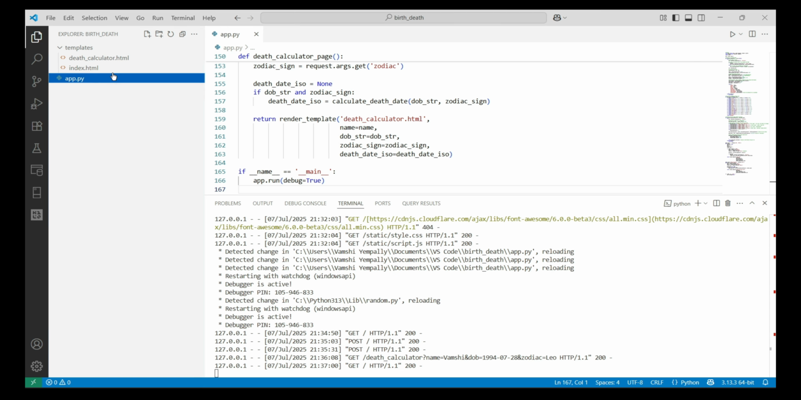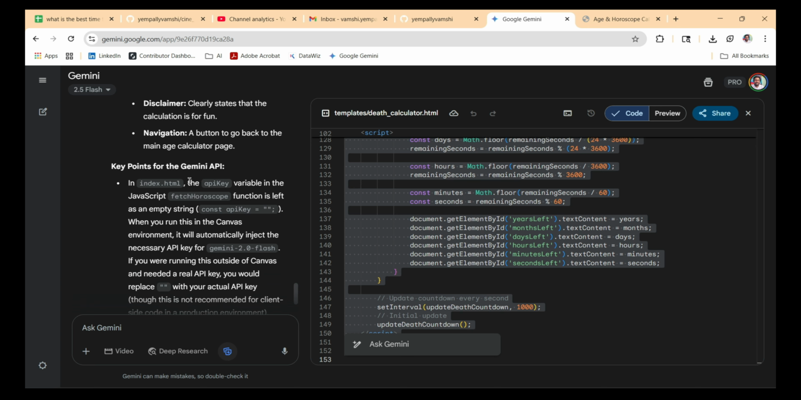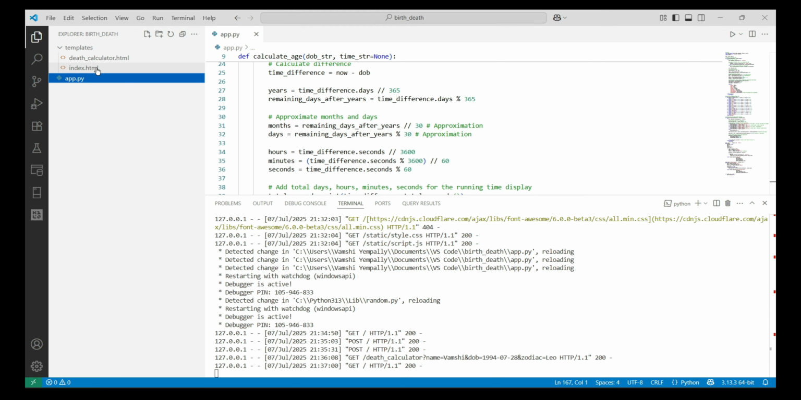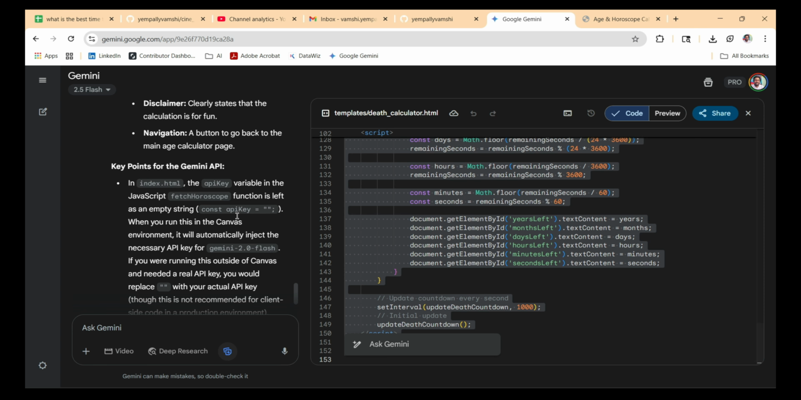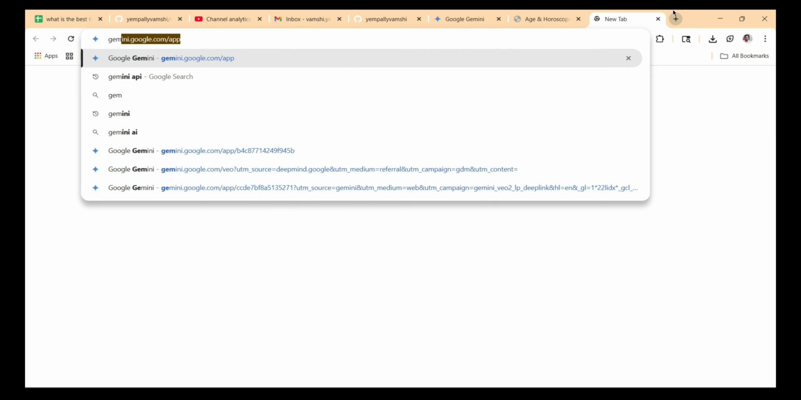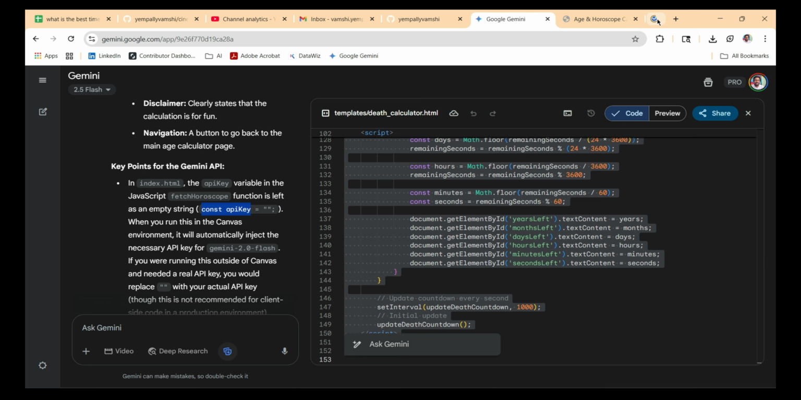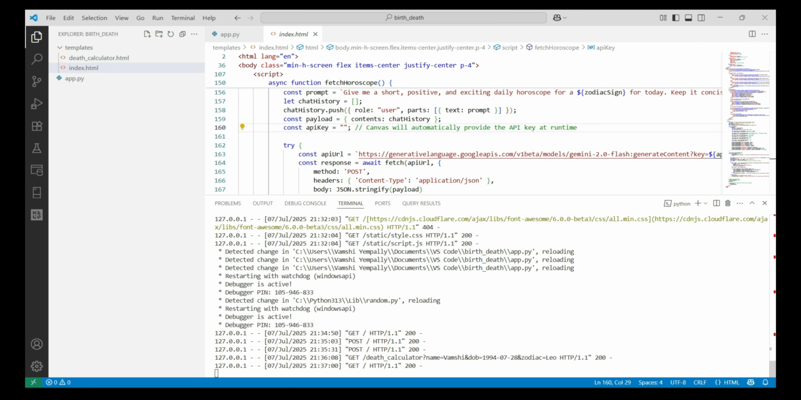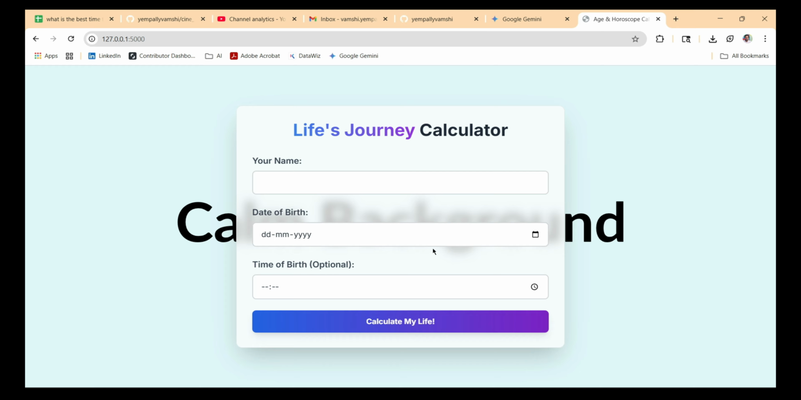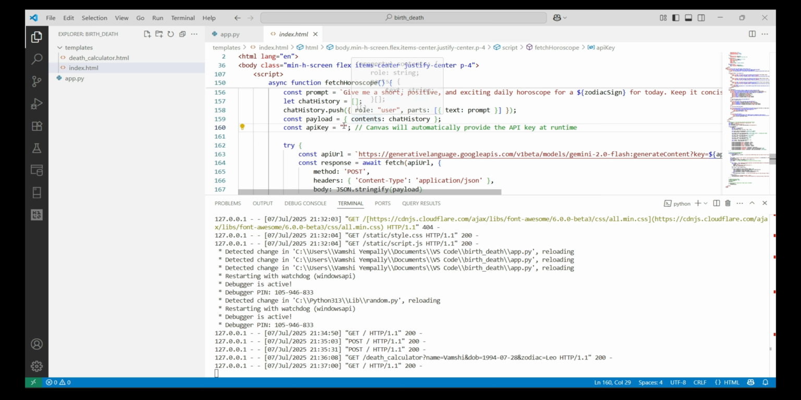Now if you go to app.py, go to the top. Okay, this is fine. Key points for Gemini API in index.html. Go to index.html. Find this one. Yeah, this one is empty, so here you have to give the Gemini API key. Go to your Gemini and give your key. I don't want to show it here. If you give it, you'll get better results, like the horoscope and all. So here you have to give the API.